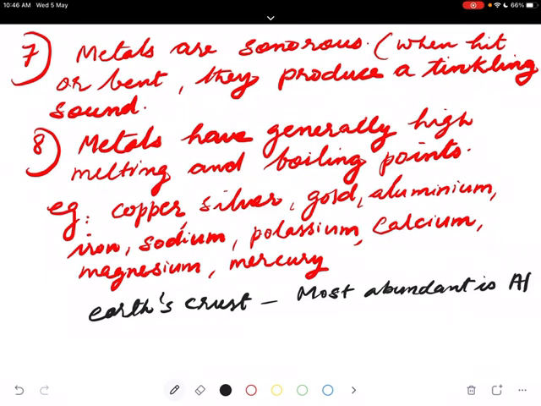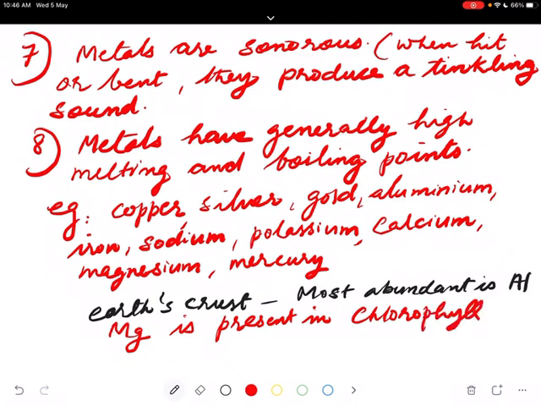Apart from Earth, there are other sources from where the metals can be obtained. For example, magnesium, Mg, is present in chlorophyll. You know chlorophyll, with which the leaves make their food.